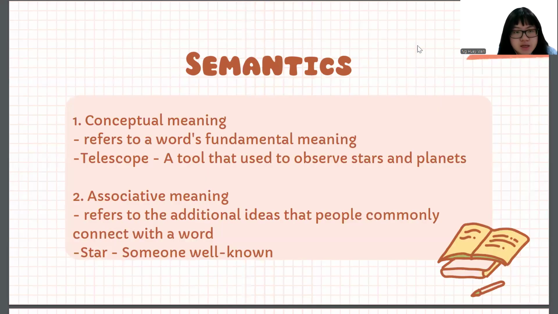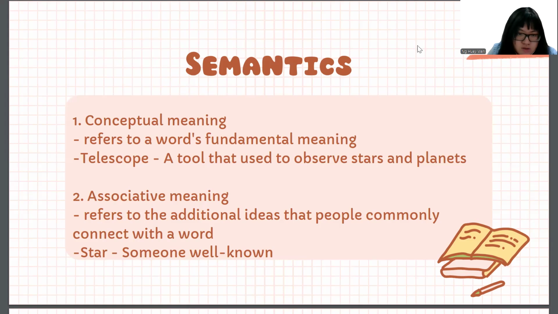Next one is semantic. The first one is contextual meanings. It refers to a word's fundamental meanings. The word sample here is telescope. It is a tool that is used to observe stars and planets.